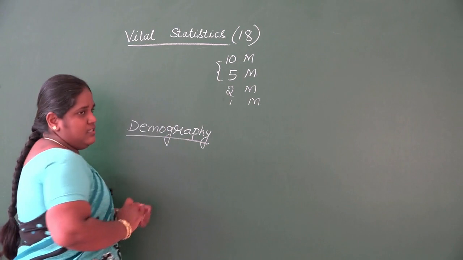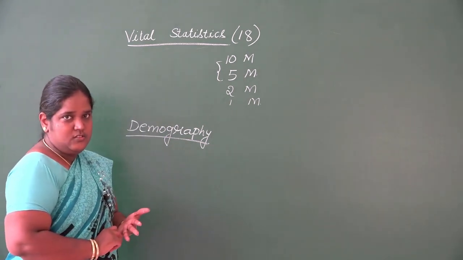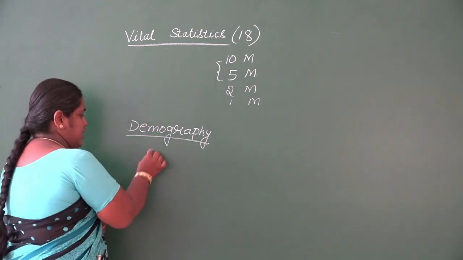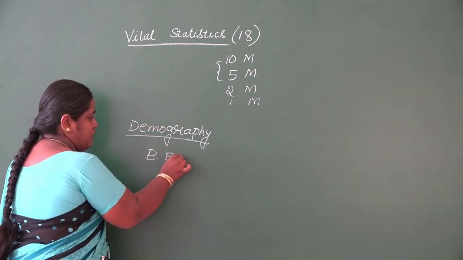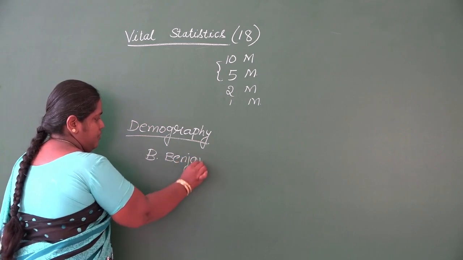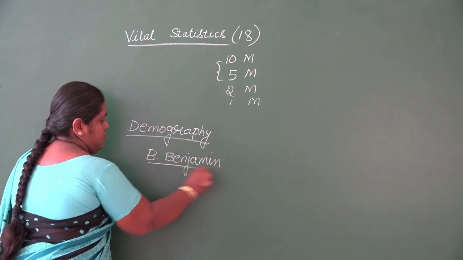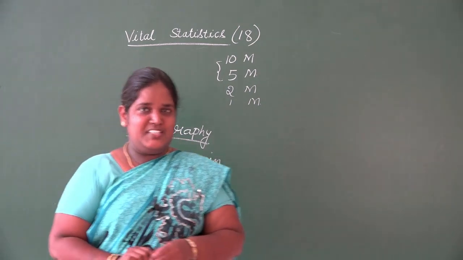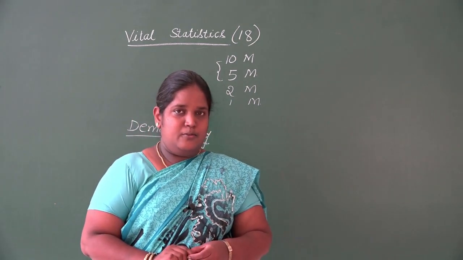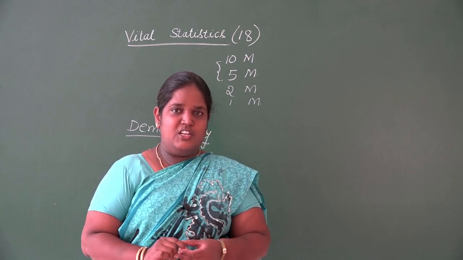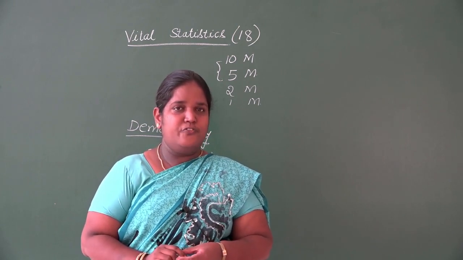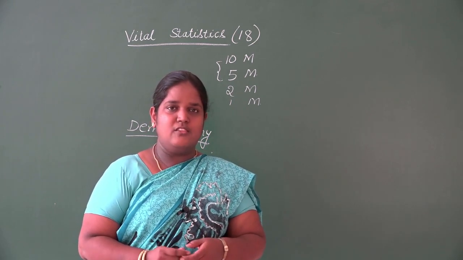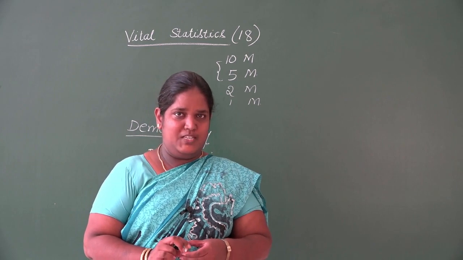Now vital statistics, there are many definitions, but you'll be studying only 2 definitions. The first is given by B. Benjamin. Benjamin defined vital statistics as the conventionally numerical records of birth, marriage, death, sickness, by which health and growth of a community may be studied.